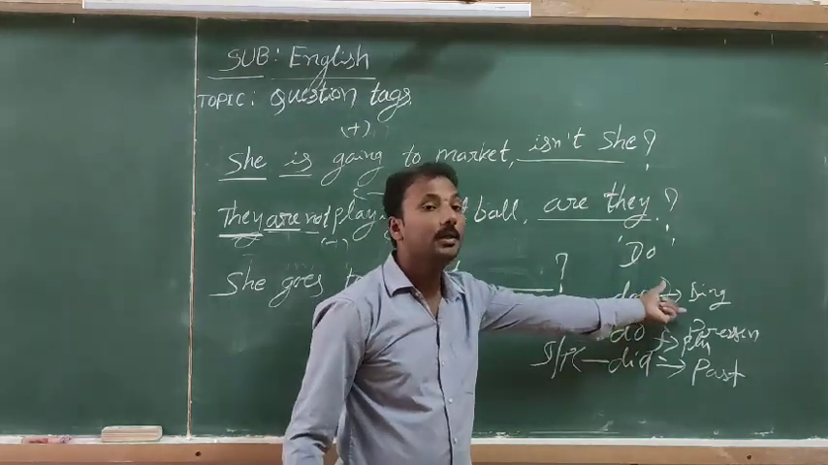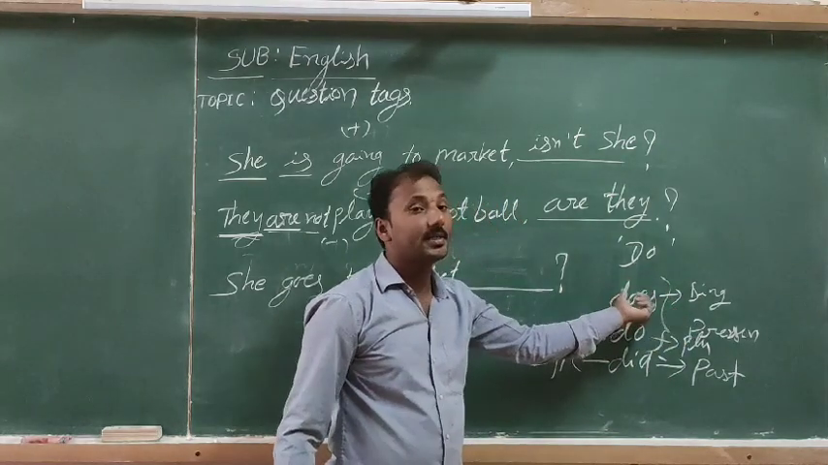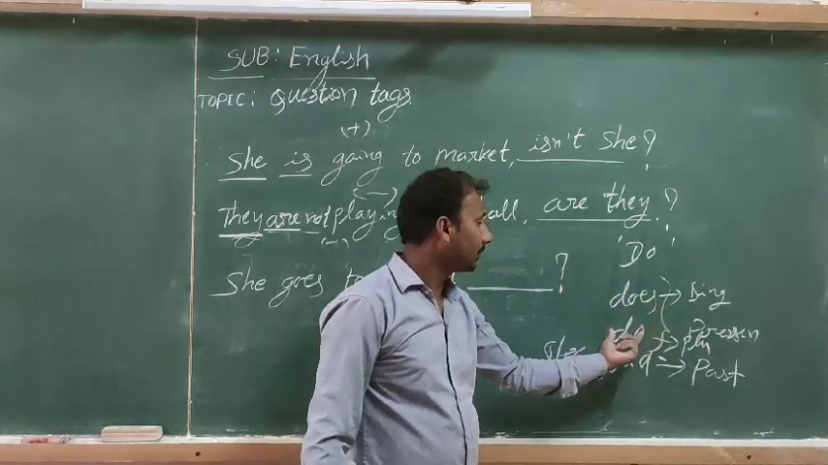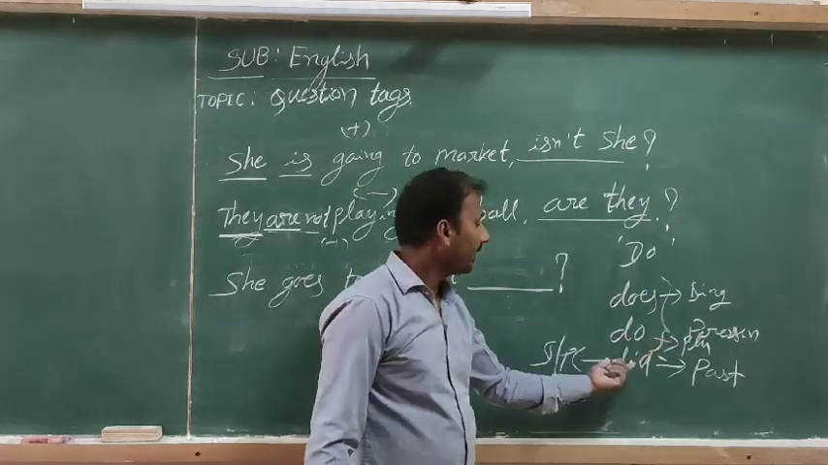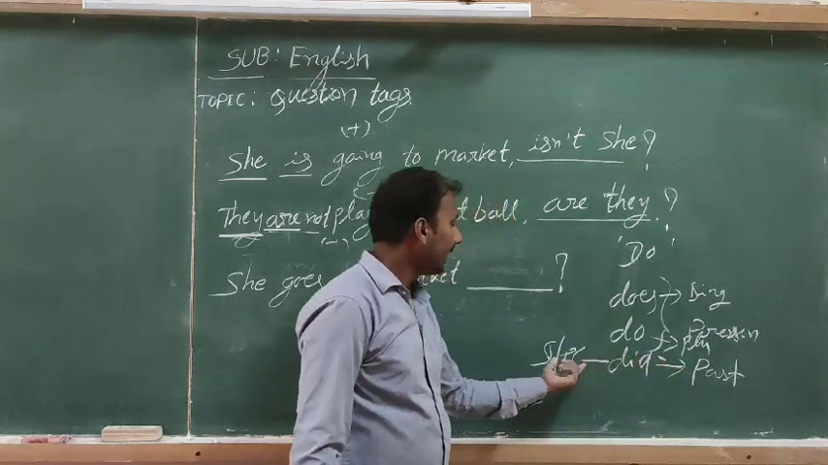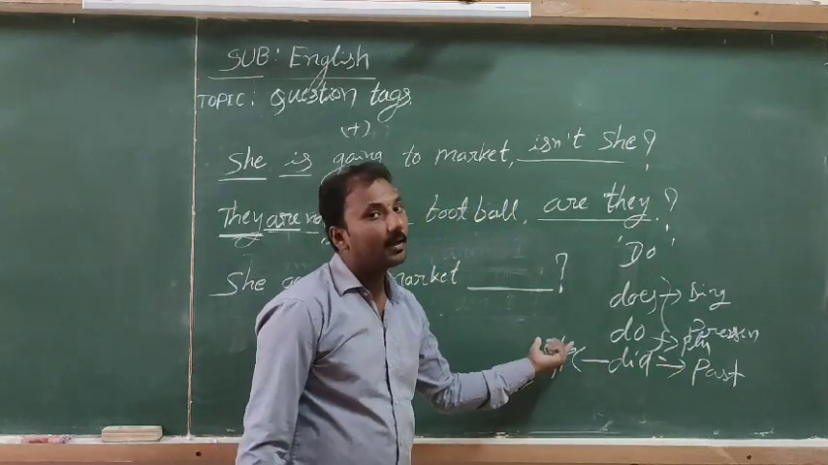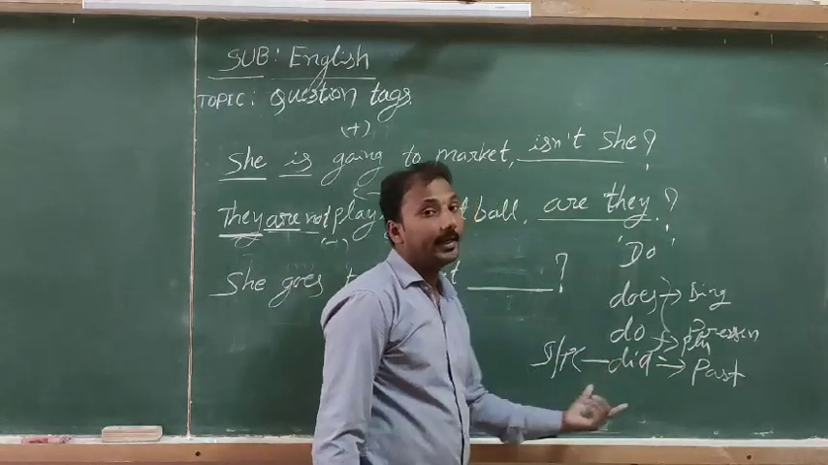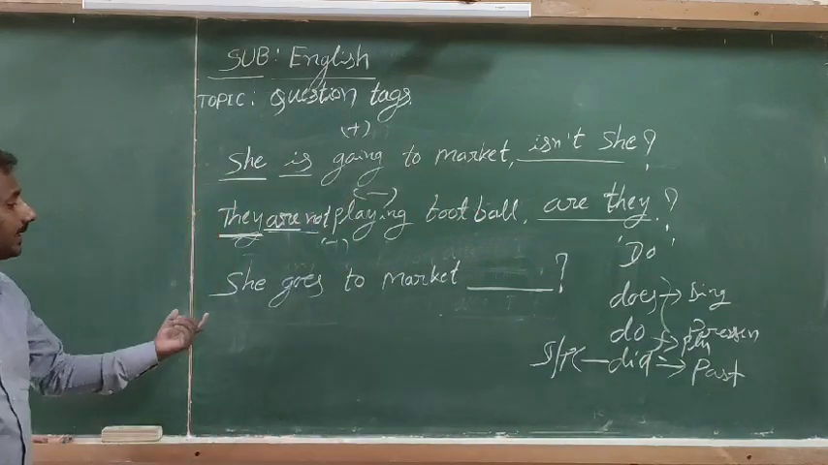We observe that does and do are used in the present tense. If the subject is singular, use does. If the subject is plural, use do. And did is used with a simple past tense sentence, and the subject can be singular or plural. It's both. It takes did only.